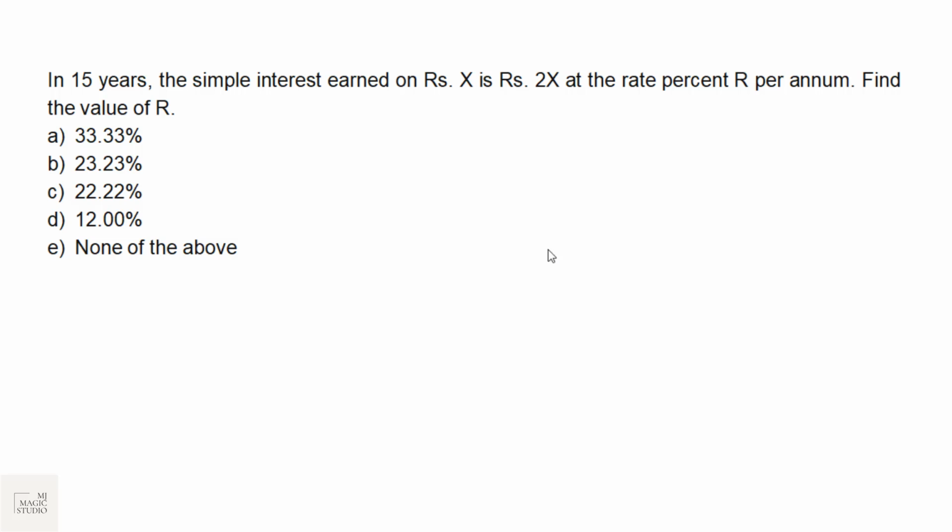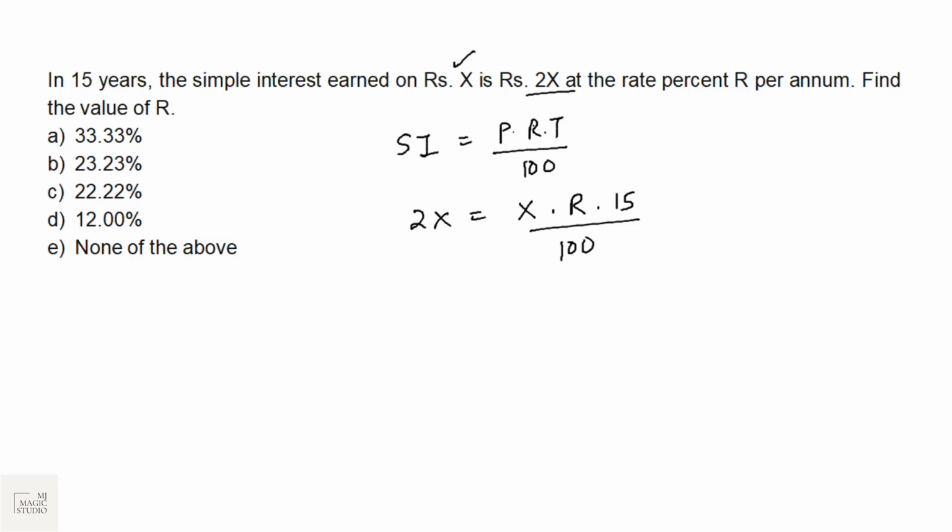Two to three questions from simple interest and compound interest. I'm taking up this as an example of simple interest. Please practice more of simple interest, compound interest. Out of 25, 2 to 3 questions are from simple interest and compound interest. In 15 years, the simple interest earned, simple interest is PRT by 100. Simple interest earned on rupees X, that is P, is rupees 2X. That means simple interest is 2X, principal is X, rate percent is R, and time is 15 years. Find the value of R.